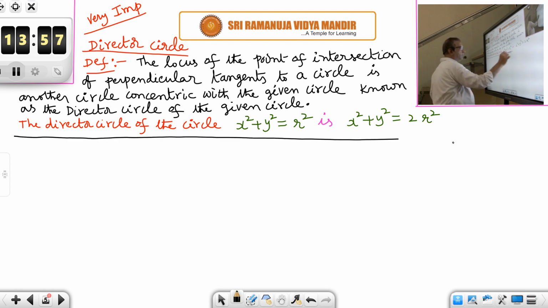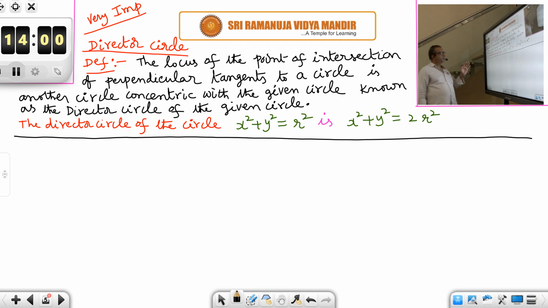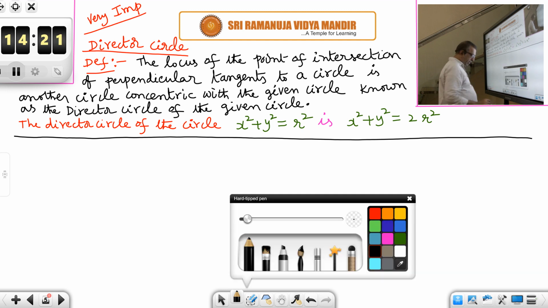So I'll explain. The locus of the point of intersection of perpendicular tangents to a circle is another circle concentric with the given circle, known as the director circle of the given circle. The director circle of the circle x square plus y square is equal to r square is x square plus y square is equal to 2r square. I will prove this.